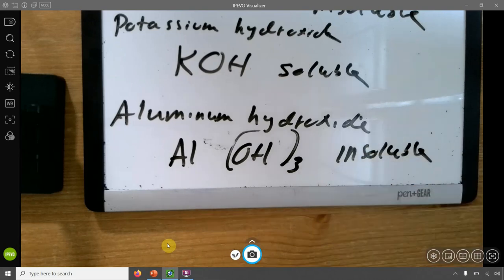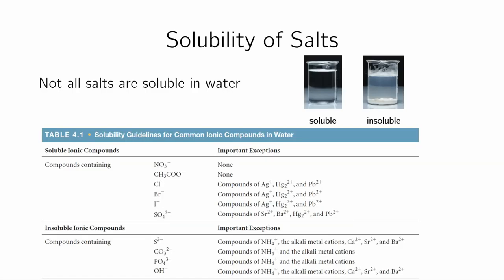This is not any of those exceptions, therefore this is insoluble. Okay, so that's how you would do this type of thing. So hopefully that made some sense. That's just to predict what happens if I have a vial of a salt and I want to know what happens if I put that in water. Okay, so that's what you would do.